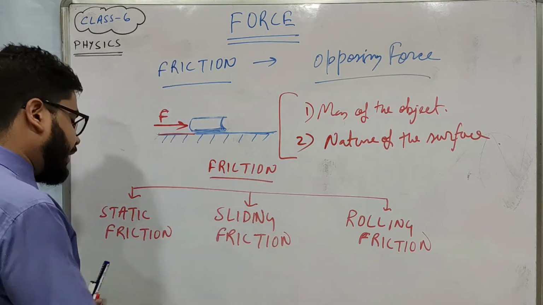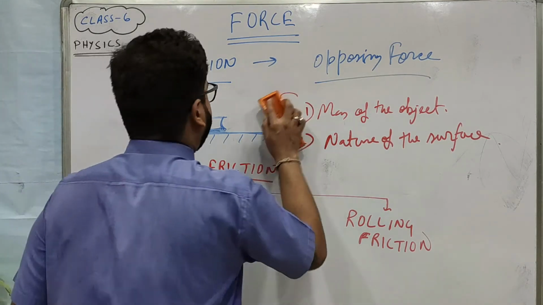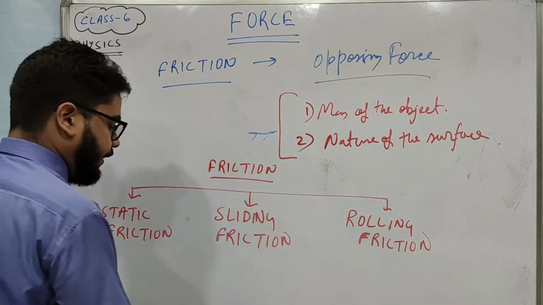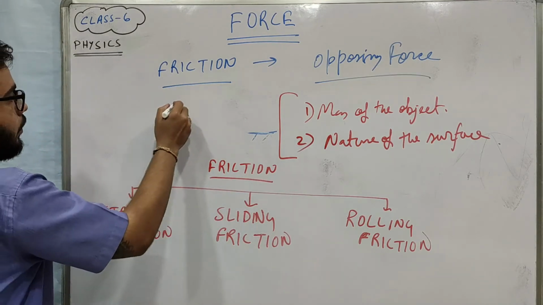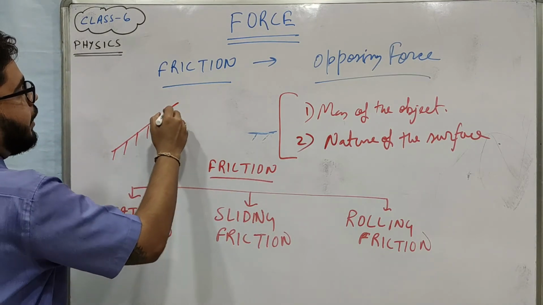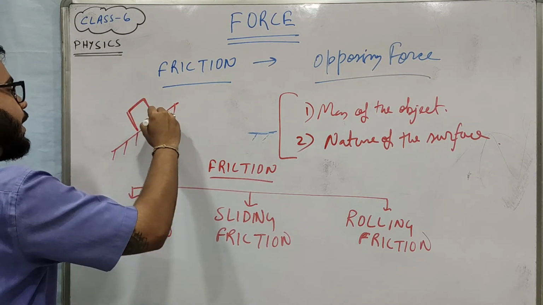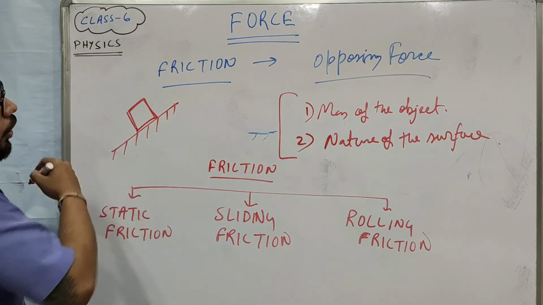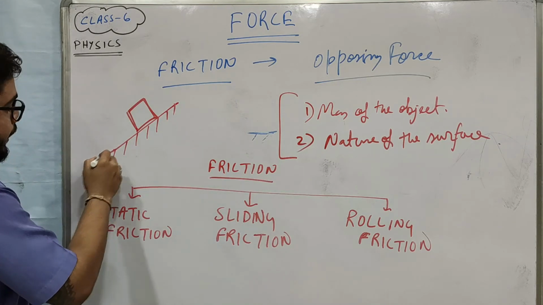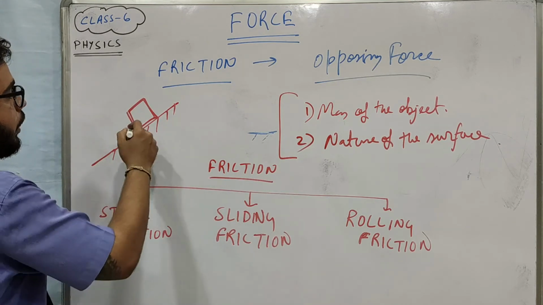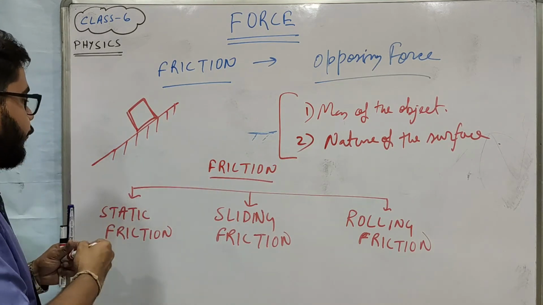Suppose one inclined surface is there and you want to make one wooden block fall down on it. But this wooden block will be facing one friction force.